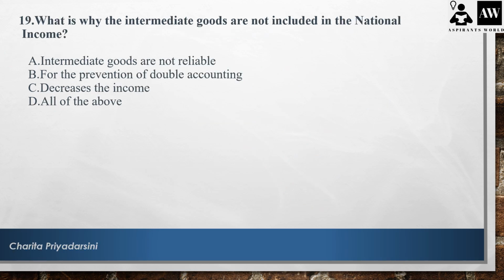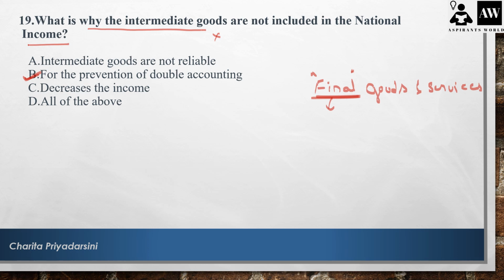Why are the intermediate goods not included in the national income? If we observe the national income definition, it is the value of final goods and services produced in the country, right? So the key word here to explain this question is the final goods and services. That means the intermediary goods are not taken into consideration. So only the final goods and services are considered in the national income calculation. Why is this step taken in the calculation of national income? It is taken to prevent double counting.